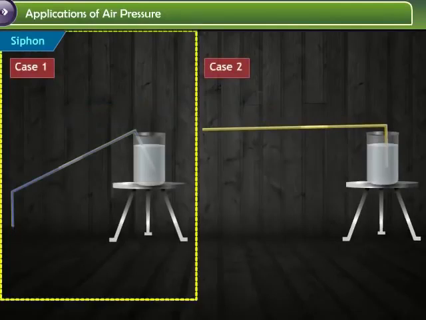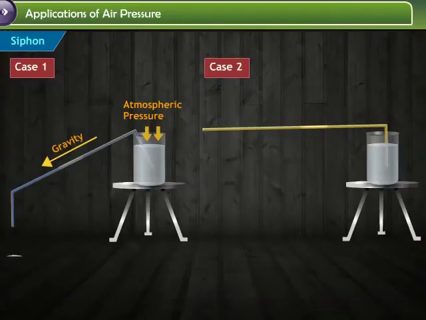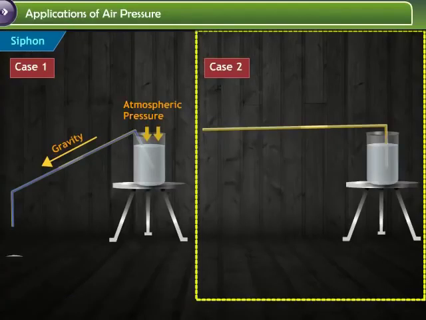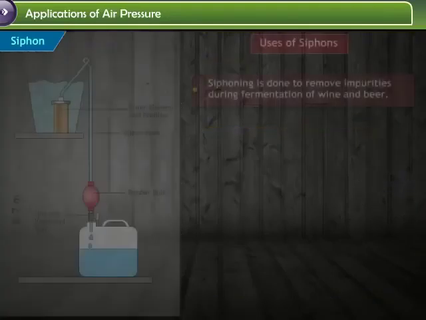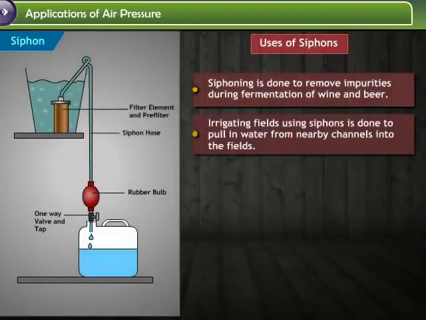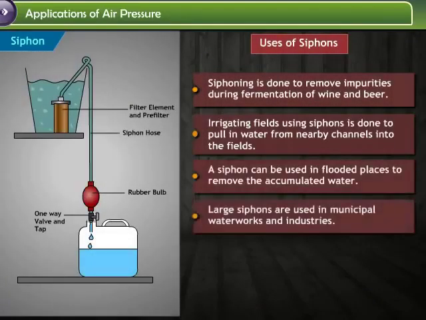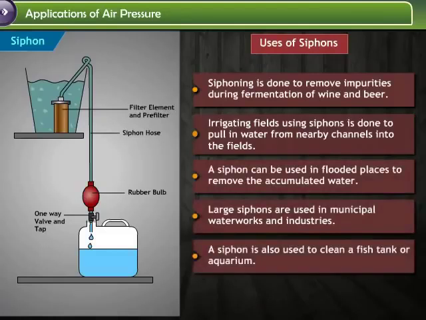When you drop the straw below the water level in the glass, the water in the straw is pulled down by gravity. This creates a vacuum which helps in drawing water from the glass through the straw. The flow of water can be stopped by raising the outside end of the tube above the level of water in the glass. A number of devices that involve the flow of liquids through tubes work on this principle.